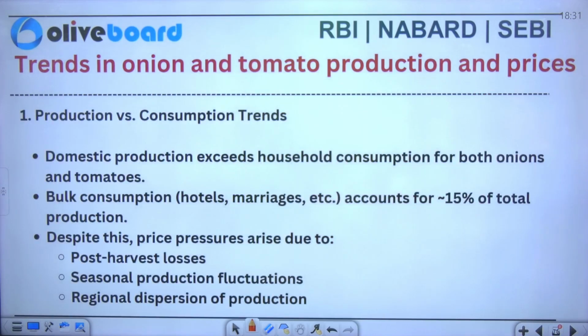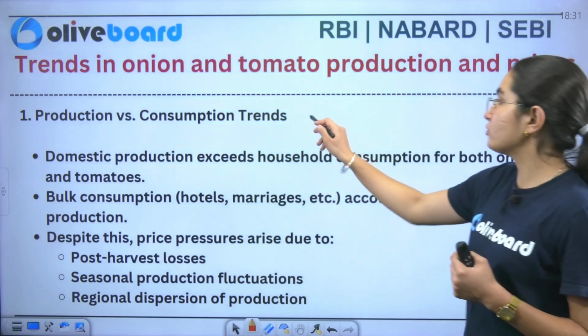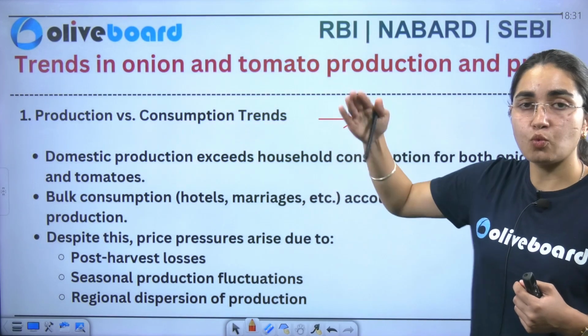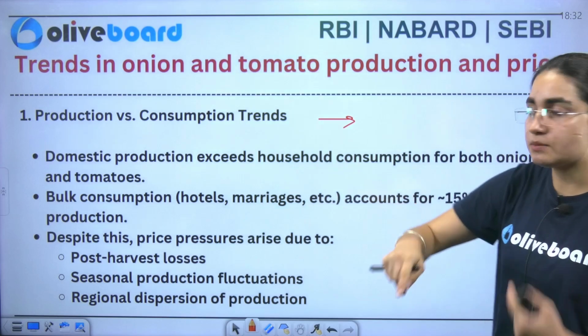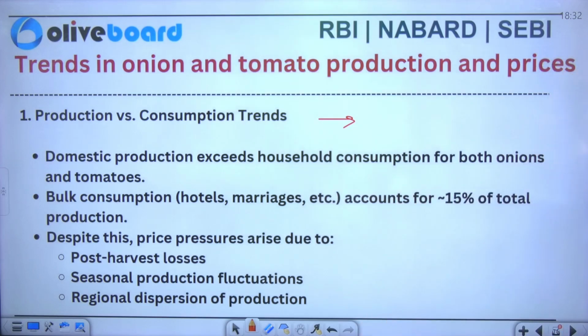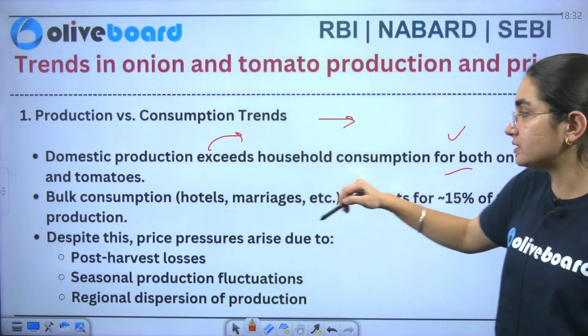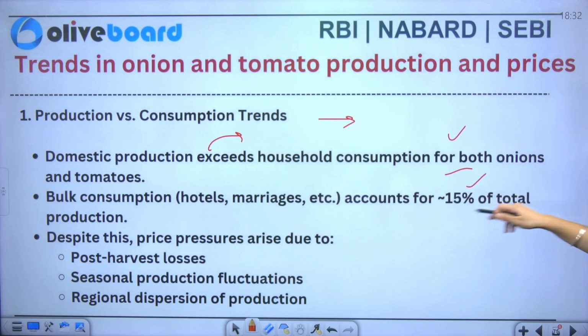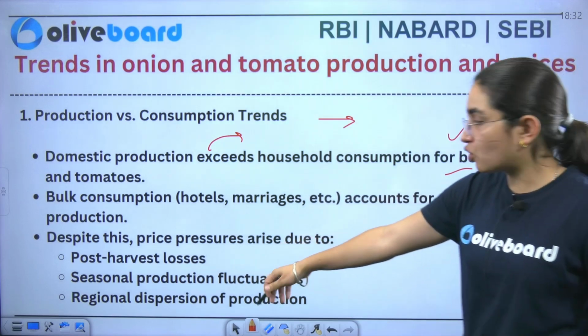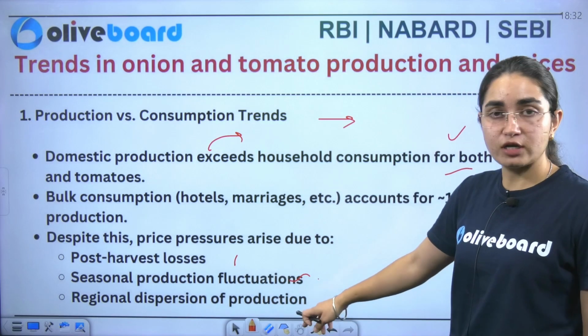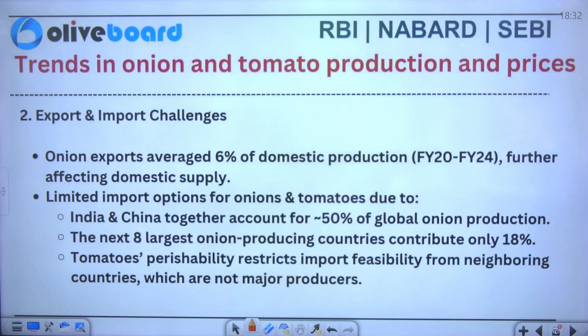Now, if I talk about the production versus consumption trends, here we are calculating what is the gap between your demand and supply. So you can see that domestic production exceeds the household consumption for both onions and tomatoes. So here it is said that supply is more and the demand is less. Now, bulk consumption accounts for 15% of the total production. Now, the price pressure arises because of the post harvest losses, seasonal production fluctuations and the regional dispersion of the production here.